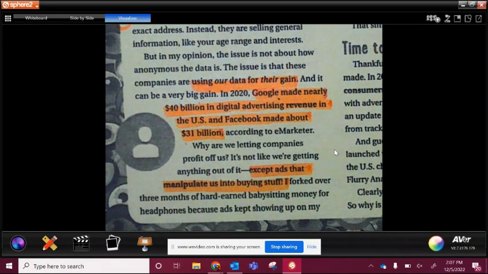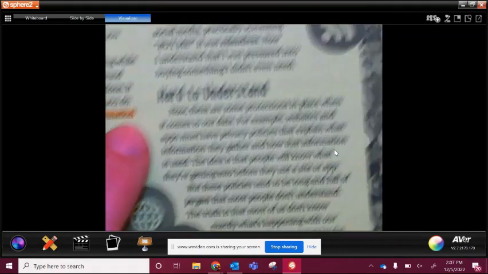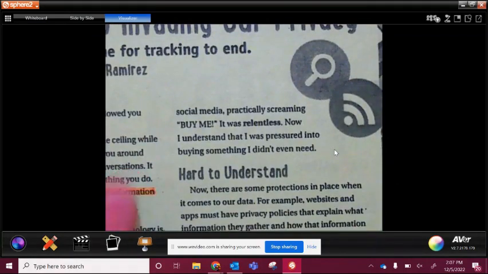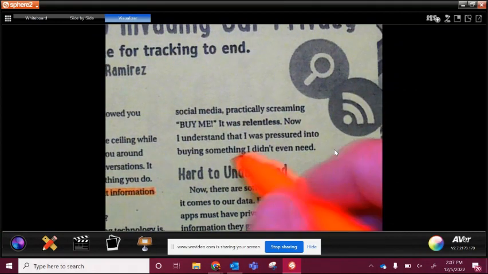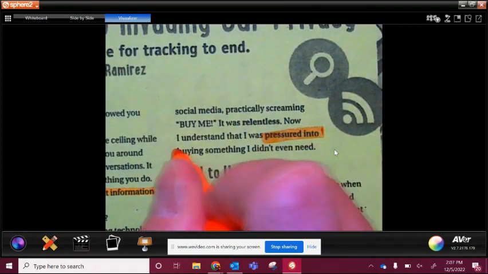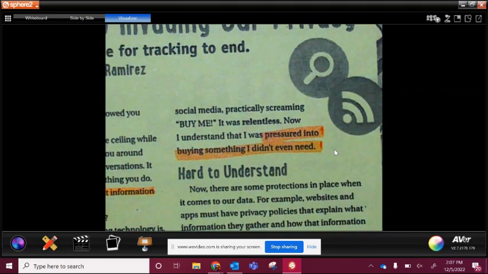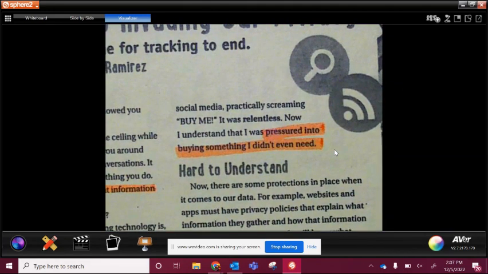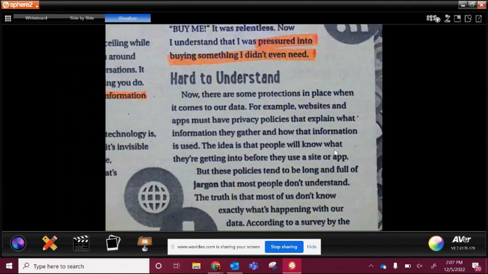And then she has this example. I forked over 3 months of hard-earned babysitting money for headphones because ads kept showing up on my social media, practically screaming, buy me. It was relentless. Now I understand that I was pressured into buying something I didn't even need. Okay? So she's saying that these ads are not okay. They're invading my privacy and they're making me buy stuff. All right, hard to understand.